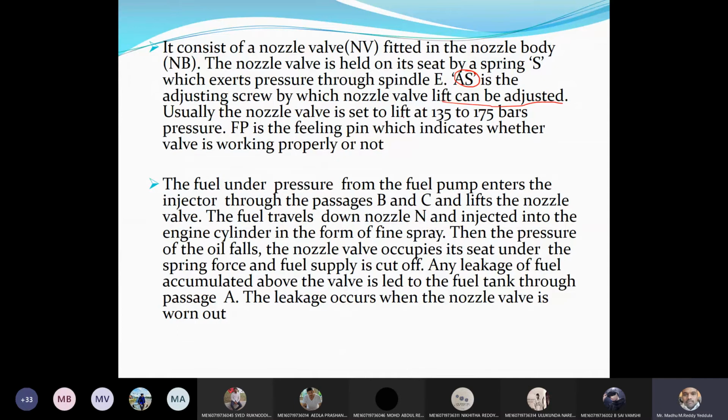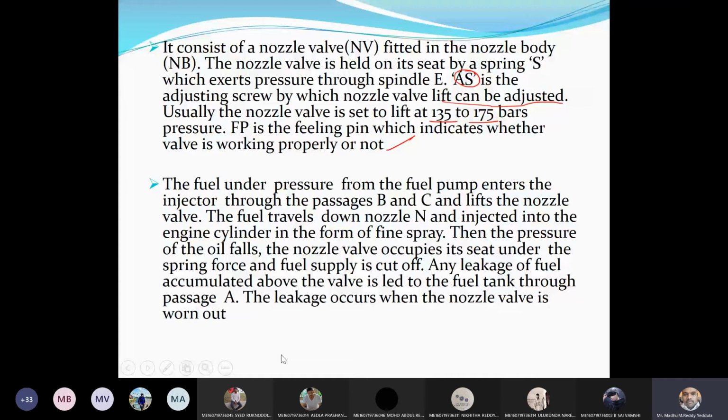Usually the nozzle valve is set up to 135 to 175 bar. See, 135 to 175 bar, the pressure coming out of the fuel pump should be between 135 to 175. Then only the nozzle valve will be lifted from its seat. Okay, and F is the feeling fin, which indicates whether the valve is working properly or not.